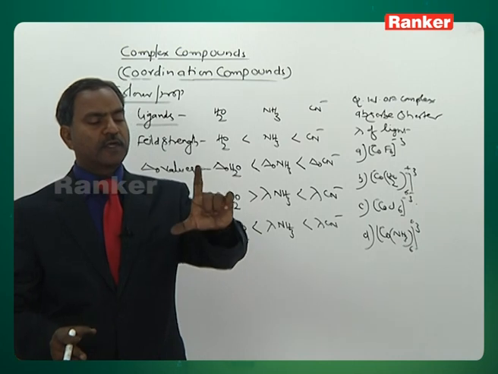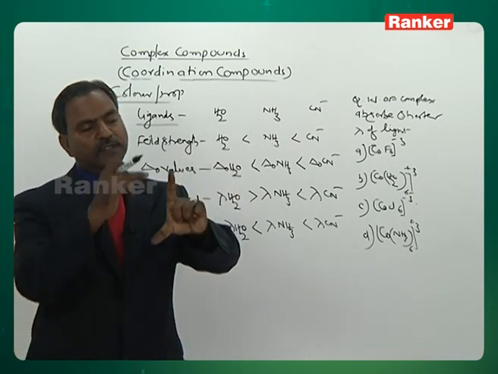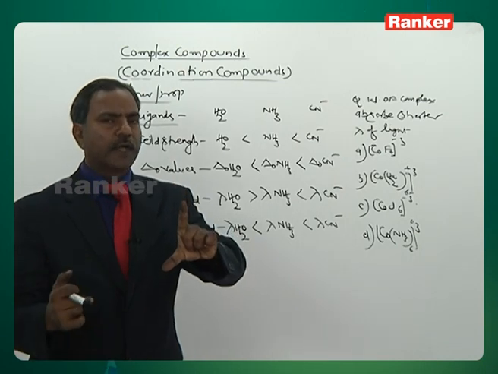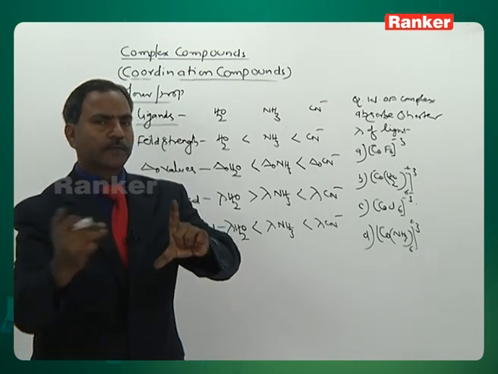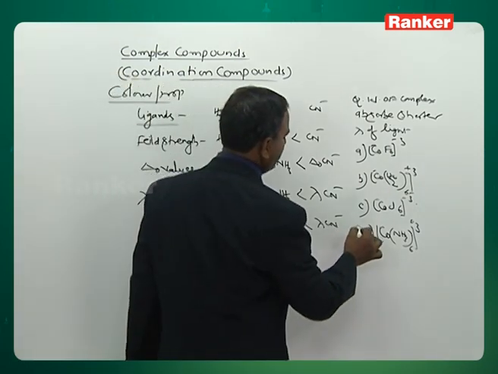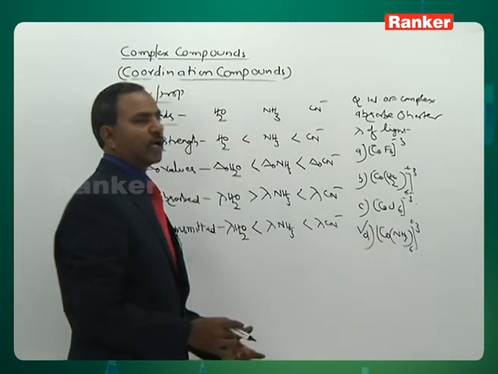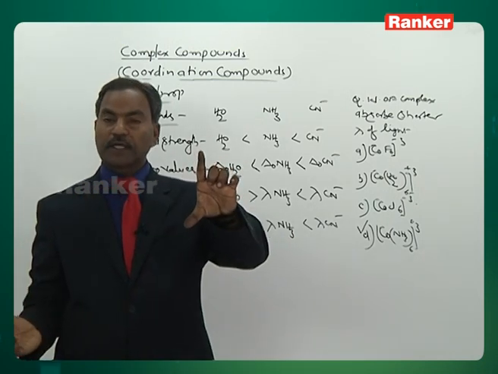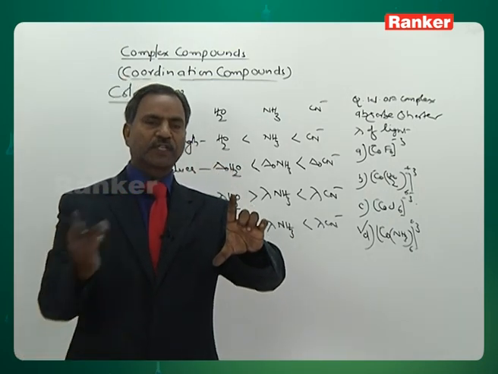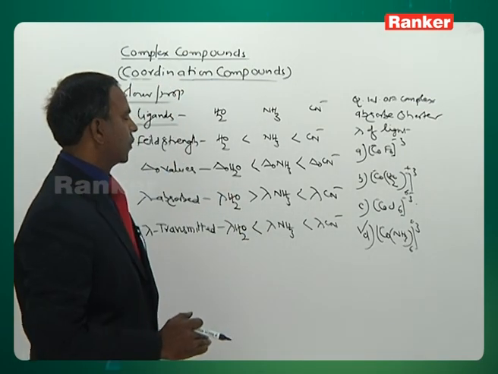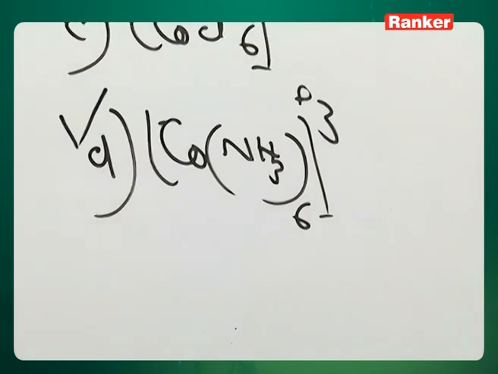When splitting of orbitals is very high, the electronic transition requires more amount of energy. More amount of energy means shorter wavelength of light. So, option D is the correct answer here. The amine ligand is strong field, causing greater splitting, and for electron transition requiring more energy, shorter wavelength. So, answer D is the correct answer, cobalt hexamine complex.